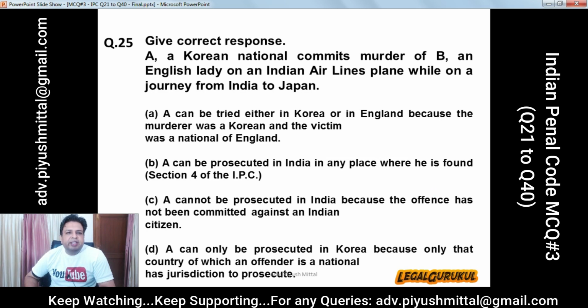Moving on to question number 25. Give correct response. A, a Korean national, commits murder of B, an English lady, on an Indian Airlines plane while on a journey from India to Japan. Options are: A. A can be tried either in Korea or in England because the murderer was a Korean and the victim was a national of England. B. A can be prosecuted in India in any place where he is found under section 4 of IPC. C. A cannot be prosecuted in India because the offence has not been committed against an Indian citizen. D. A can only be prosecuted in Korea because only that country of which an offender is a national has jurisdiction to prosecute. And the correct answer is B. Can be prosecuted in India in any place where he is found.